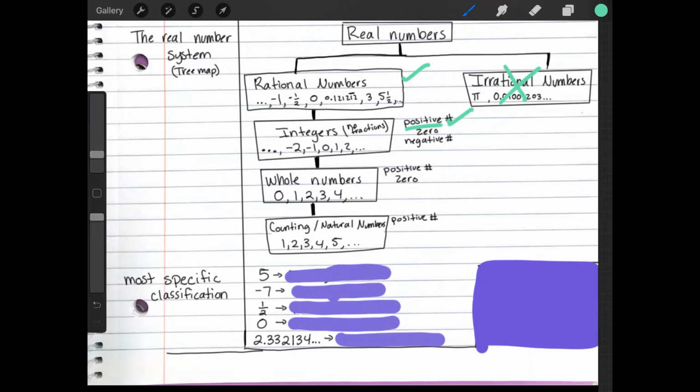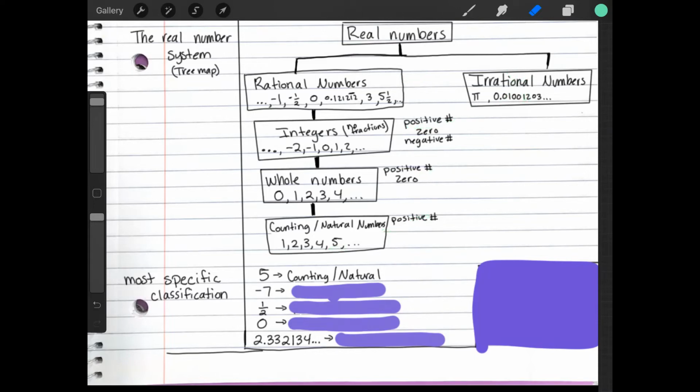Okay, let's see if we can keep going further down. Is it a whole number? Yep, it's still a positive number, so yeah, it could be a whole number. Let's see if it can be a counting / natural number. Okay, and yes, it's even in the example right there, right? So 5 can be all of the things to the left, but the most specific it can be is going to be a counting / natural number.